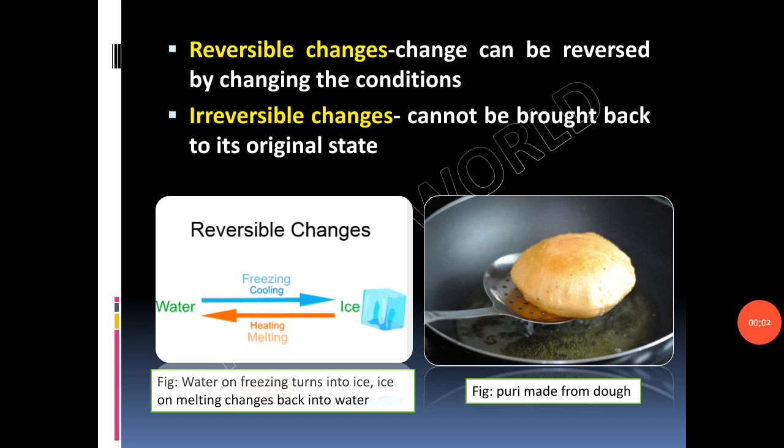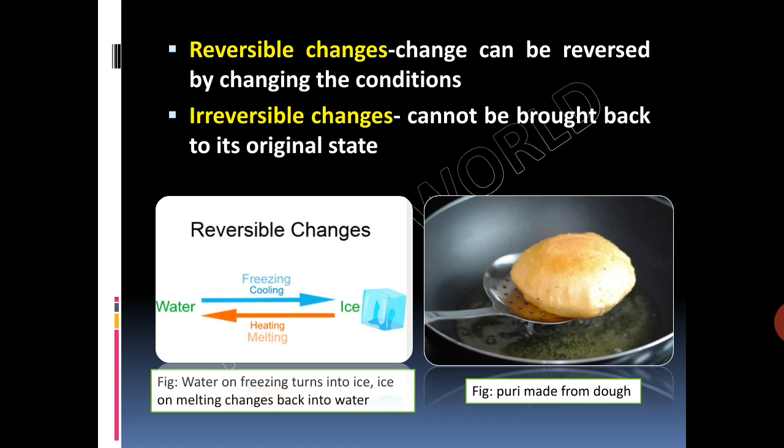Reversible change. When a change in a substance can be reversed by changing the conditions, it is said to be a reversible change. For example, water converting into steam and steam reversing into water on cooling is an example of reversible change. Then glowing of an electric bulb, stretching of a rubber band, melting of wax, vaporization of water, these are all examples of reversible change.